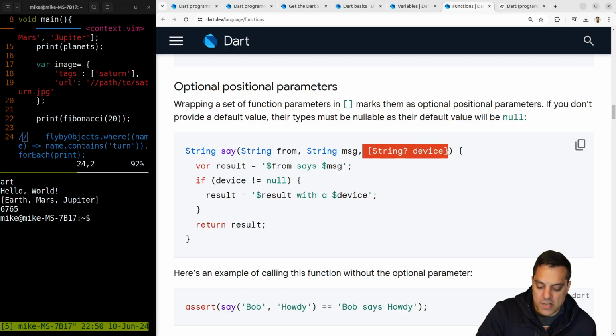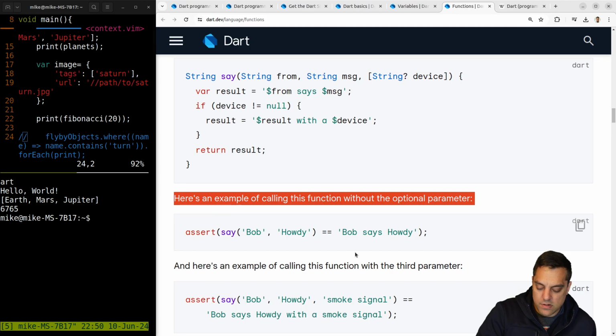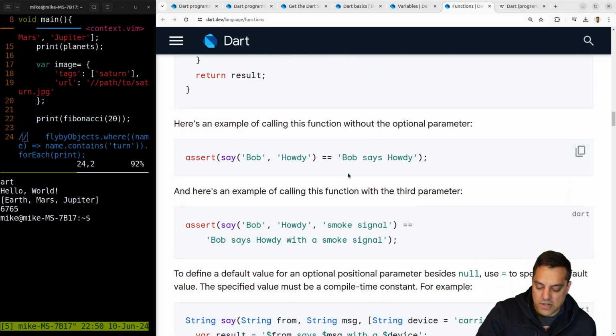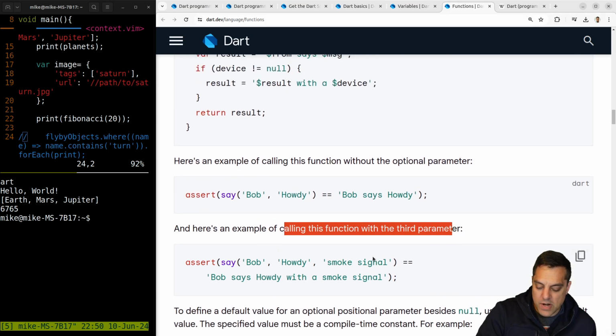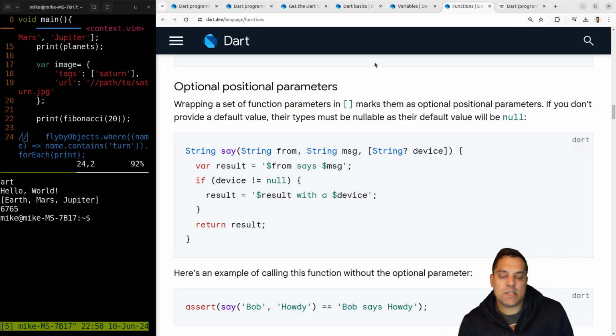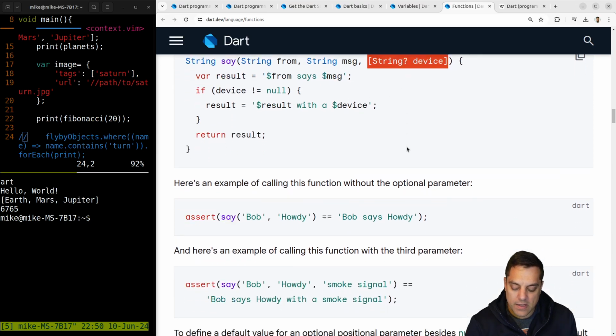Okay, so nullable is, you can pass in with the brackets here. Let's see the example without Bob says howdy. Okay, because you pass in from and the message. Okay, and this would just be null here. Here's an example calling the function with a third parameter. Okay, so I guess it's just a way to, again, have the optional. I mean, what this ends up saving you from is probably having a million different overloads of this different type and repeating your code. So again, that seems reasonable.